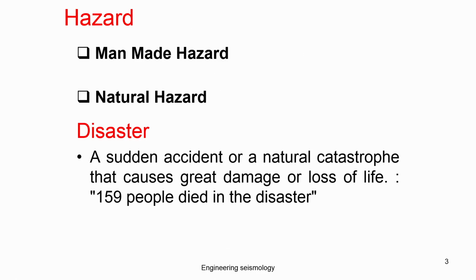For example, when a flood occurs, you may get only a small height of water, or two inches of water due to the rain. That is a flood, and that is a natural hazard. If that flood sometimes rises to a very high level and causes damage to houses, human beings and animals, then that flood is called a disaster. That is how we should differentiate hazard and disaster.